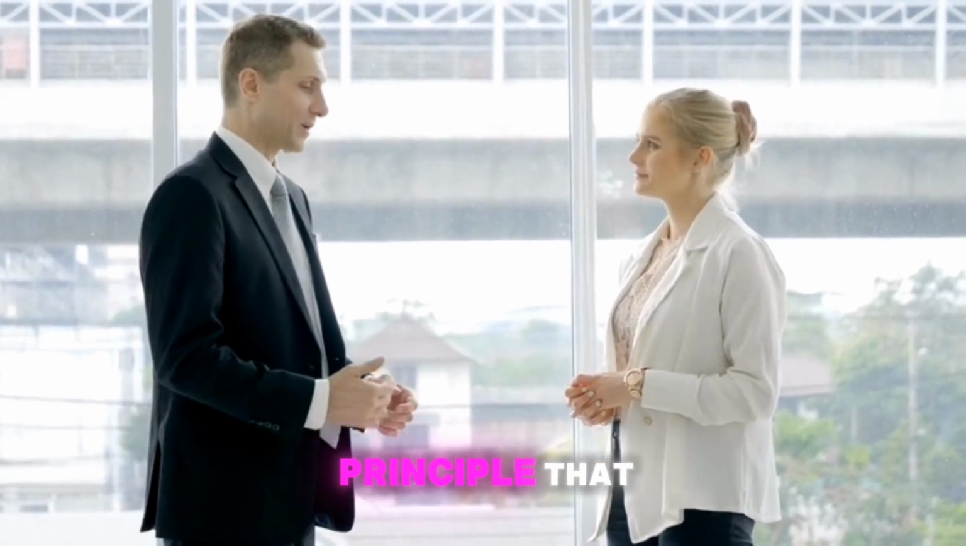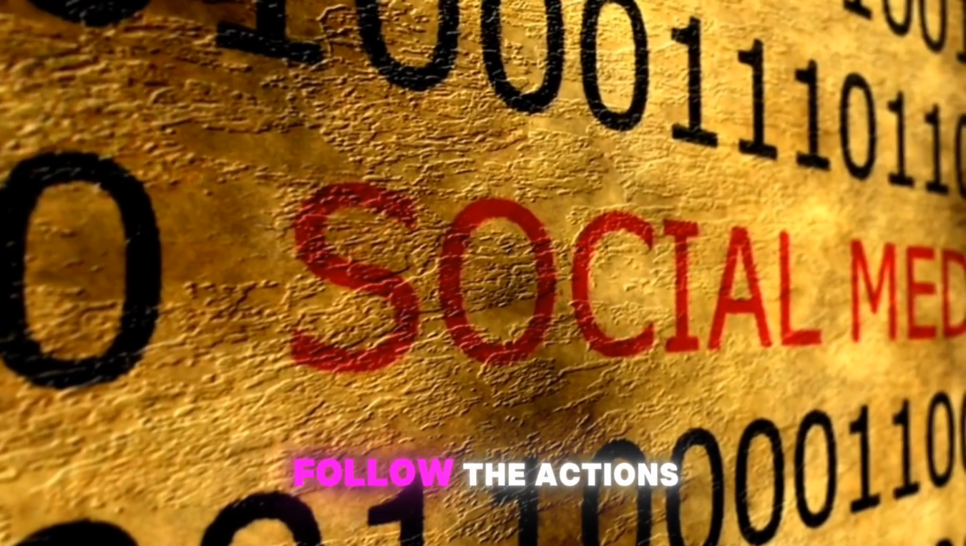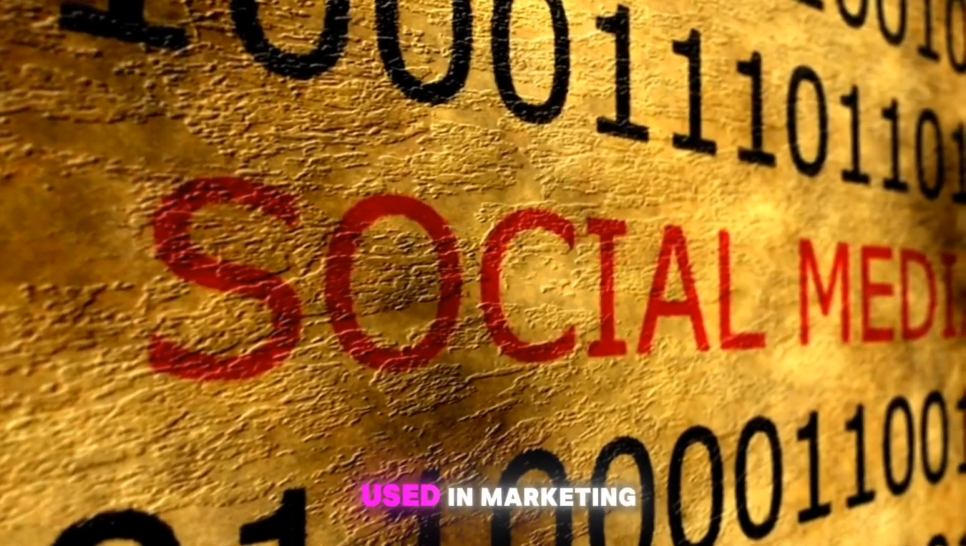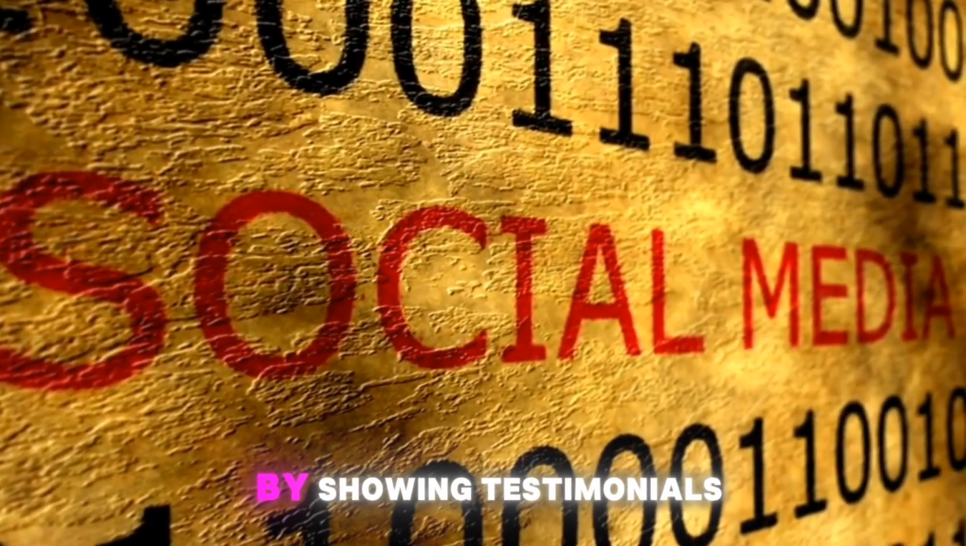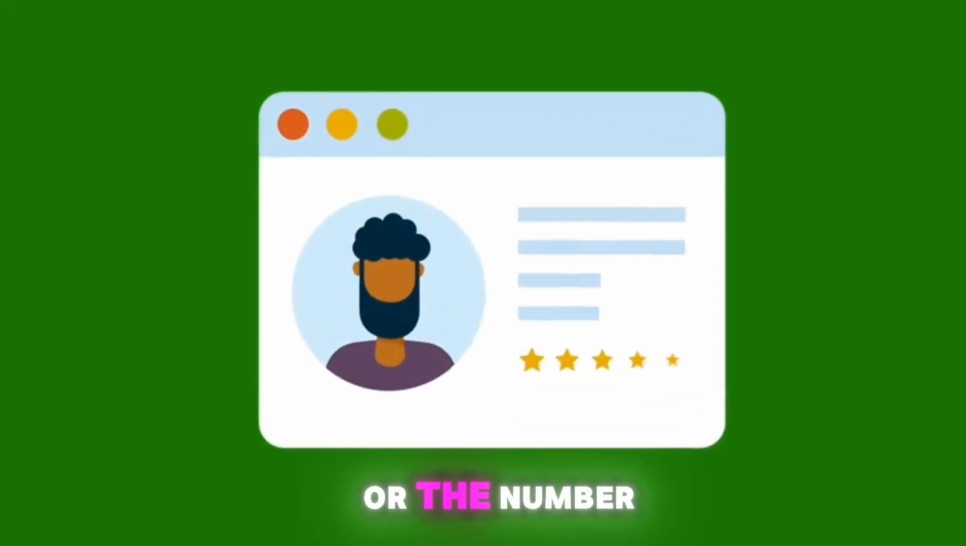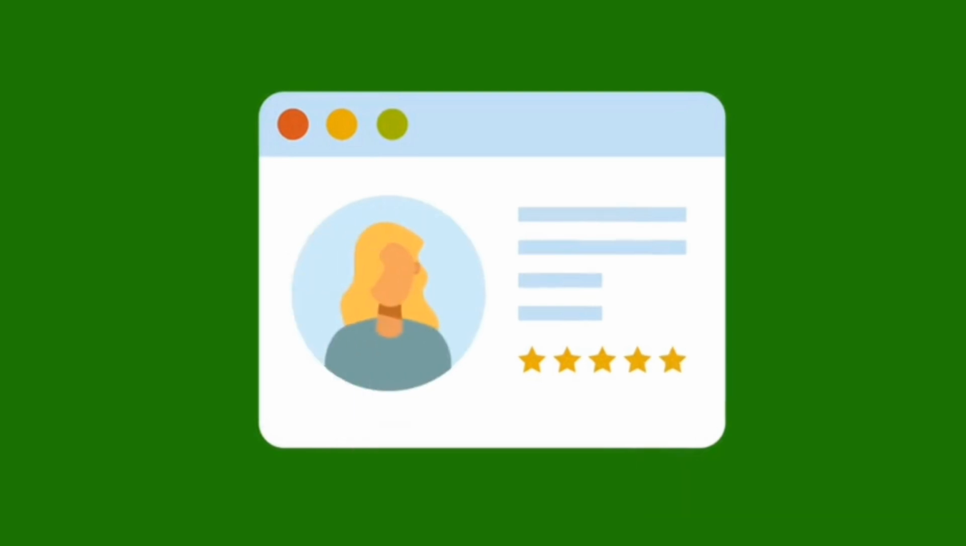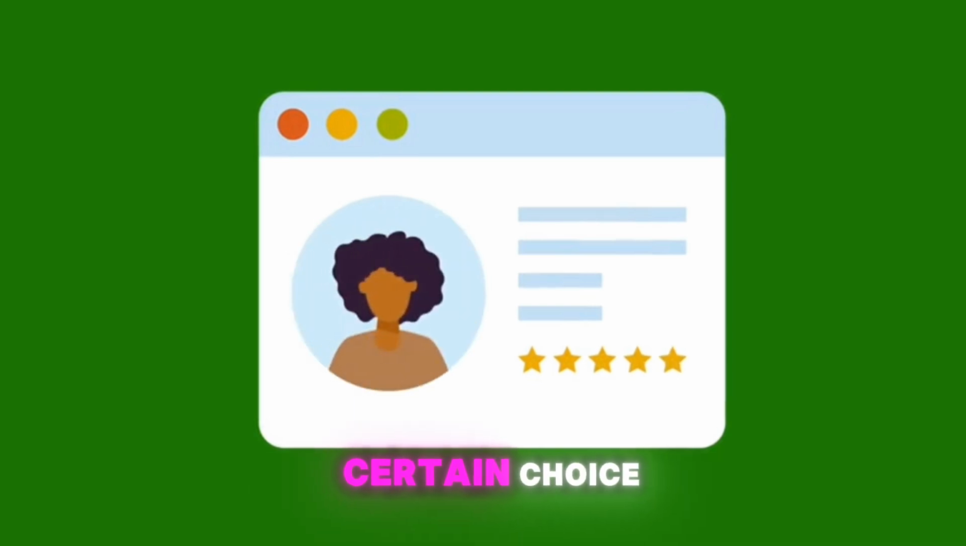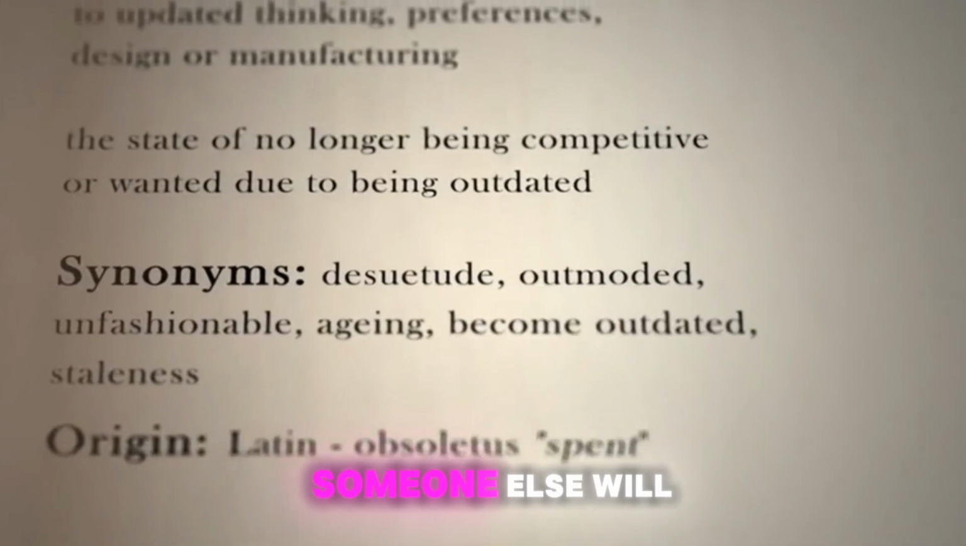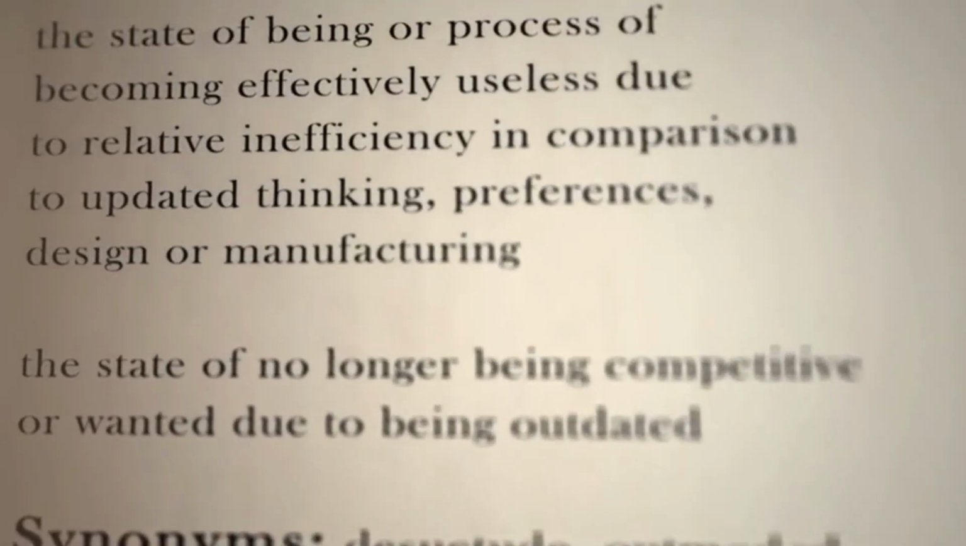Social proof is based on the principle that people tend to follow the actions of the majority. This can be used in marketing by showing testimonials, reviews, or the number of people who have bought a product. Seeing that others have made a certain choice increases the likelihood that someone else will make the same choice.